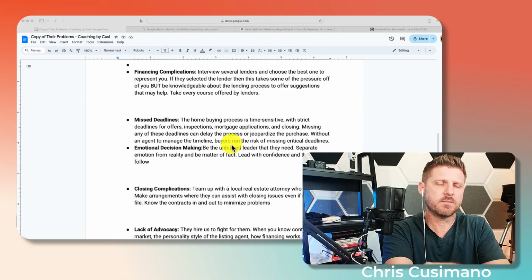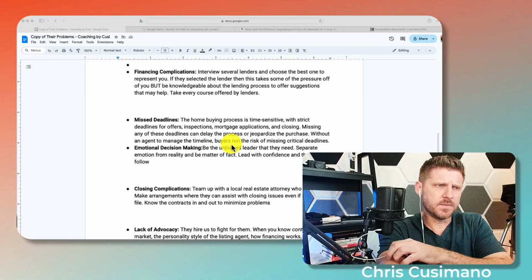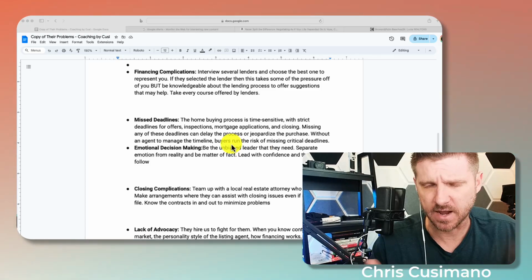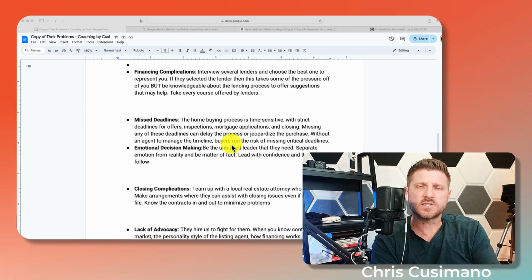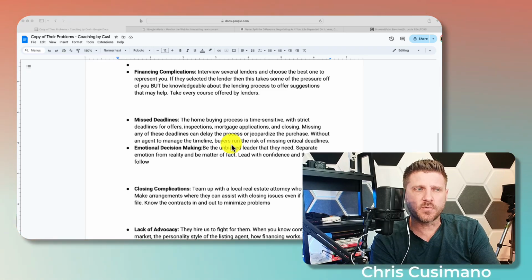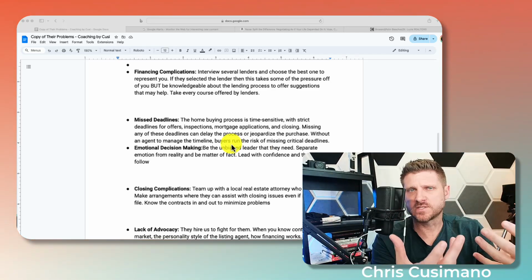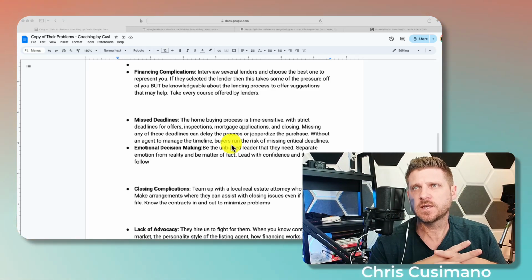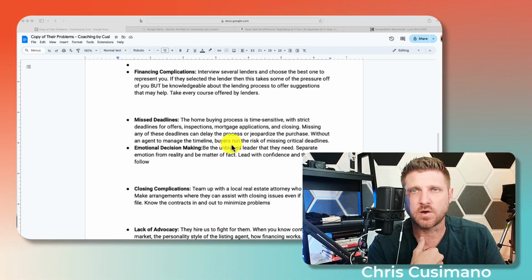Emotional decision making. That is so true. This is an emotional process of buying a house. We know that. And since it is an emotional process, and they're hiring us to be their leader, it's important that we separate emotion from the situation itself. And so we can look at this from a bird's eye view and make really intelligent and solid decisions that are in their best interest, especially not in ours.